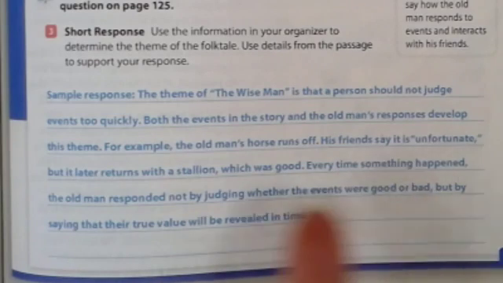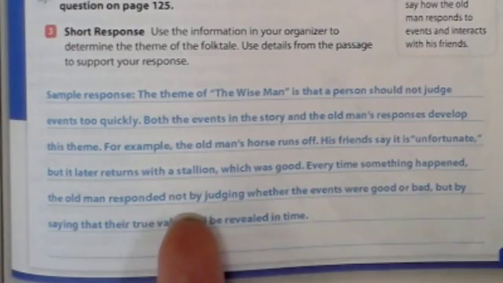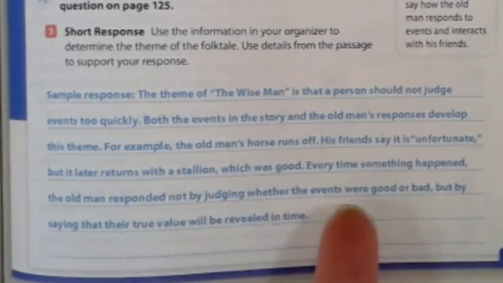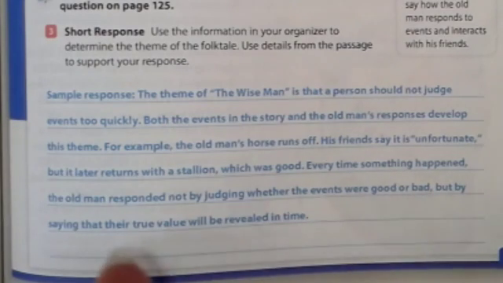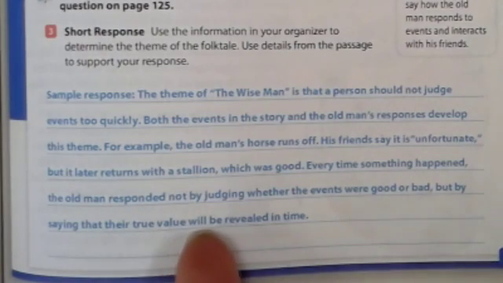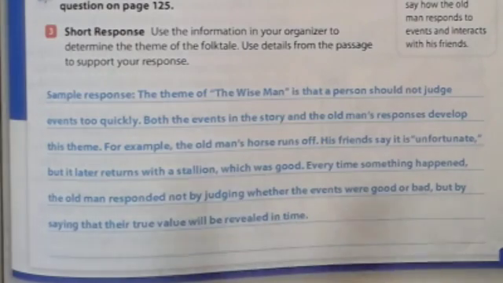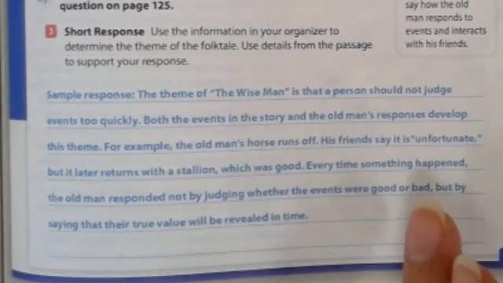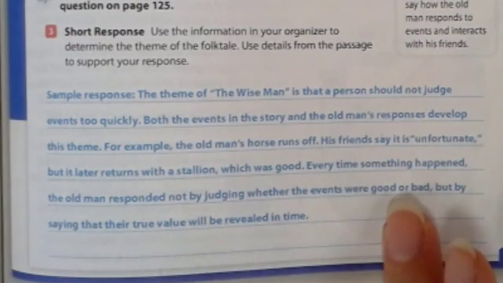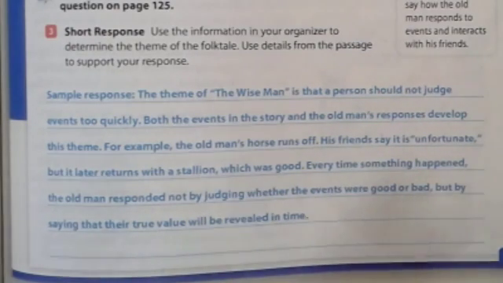Every time something happened, the old man responded not by judging whether the events were good or bad, but by saying that their true value will be revealed in time. And that was the sentence that we underlined 3 times in the passage. Again, your response doesn't have to be the exact same. You do need to have 2 details from the story and state the theme.